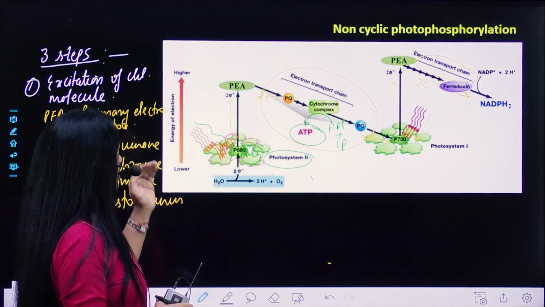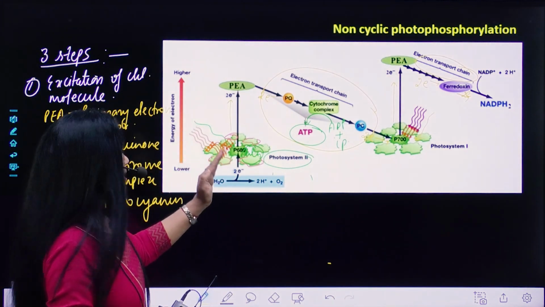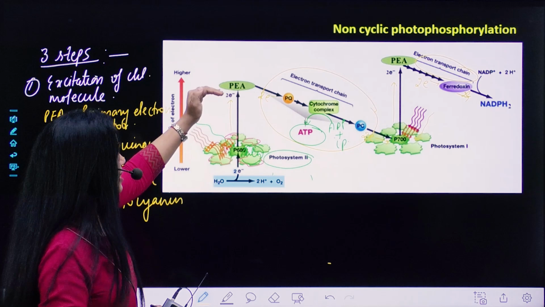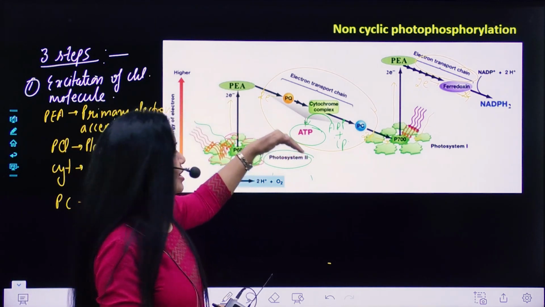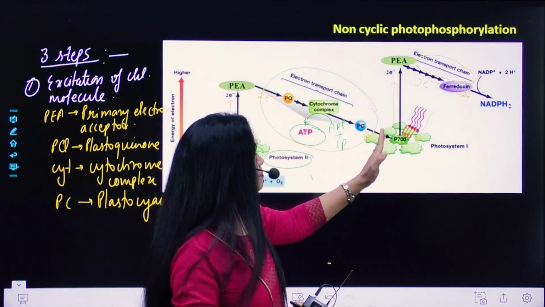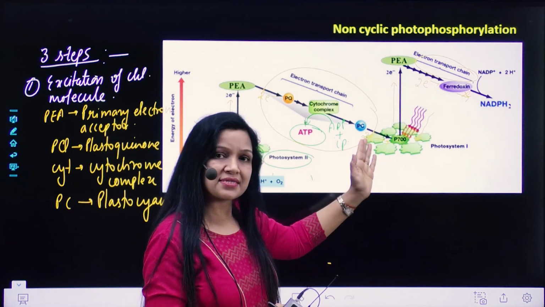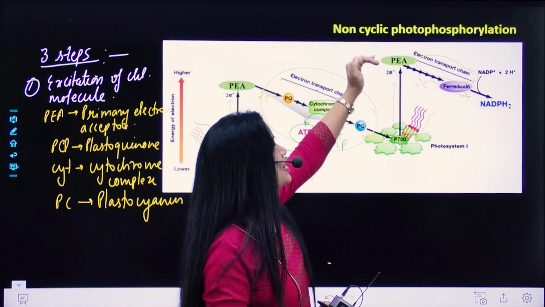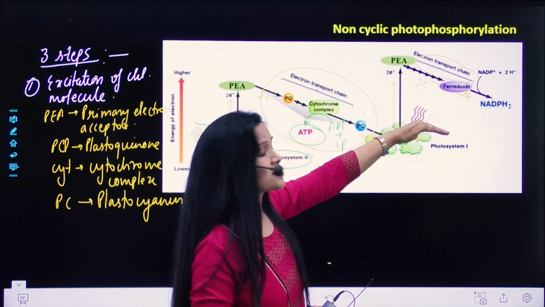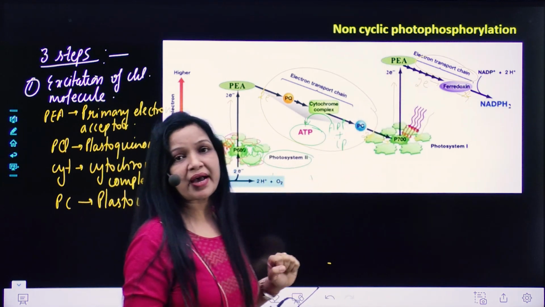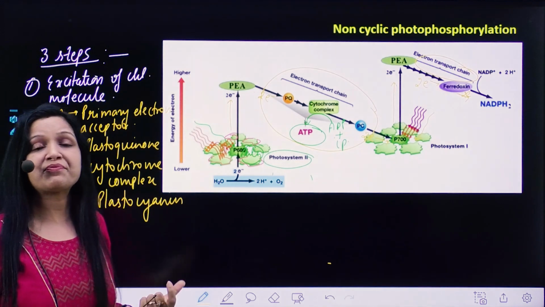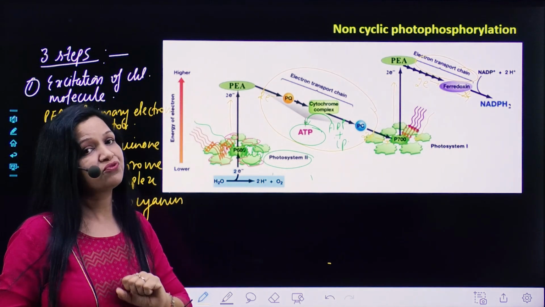Okay, so just a quick recap. Light falls on PS2, it gets excited, liberates a pair of electrons, accepted by its primary electron acceptor. When it comes down the gradient, it passes through different electron acceptors. Finally, it is received by PS1. Then PS1 also receives light, gets excited, liberates a pair of electrons, accepted by its primary electron acceptor. Then again, this electron pair passes through ferredoxin. Finally, it is received by NADP+. Right? So this is the excitation of the chlorophyll molecule. This is the first step which takes place in non-cyclic photophosphorylation.